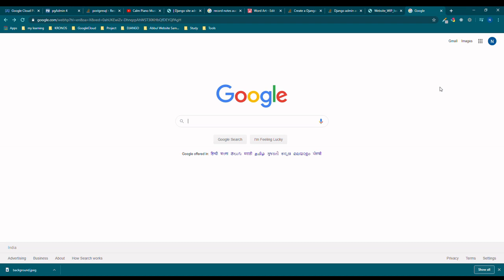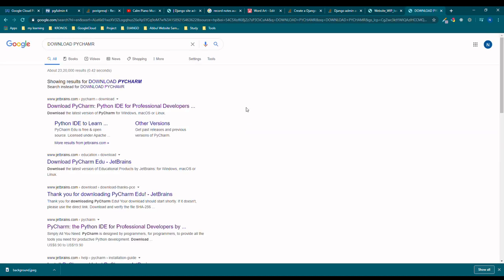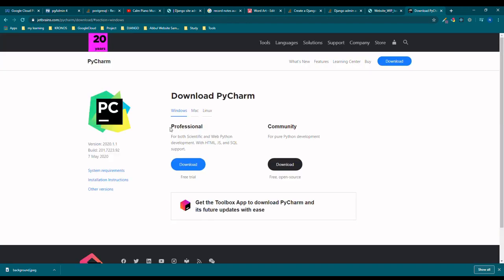So we will just go to Google and write here download PyCharm. Ignore the spelling mistake. As you can see, I will get this first link. I have already clicked it, so it's being highlighted. So I will click on download PyCharm. On this page, you will see there are two editions. One is professional and one is community.